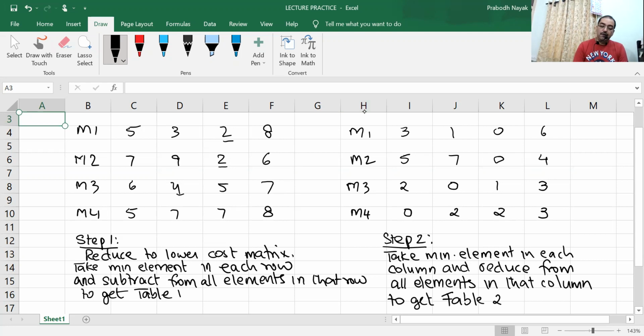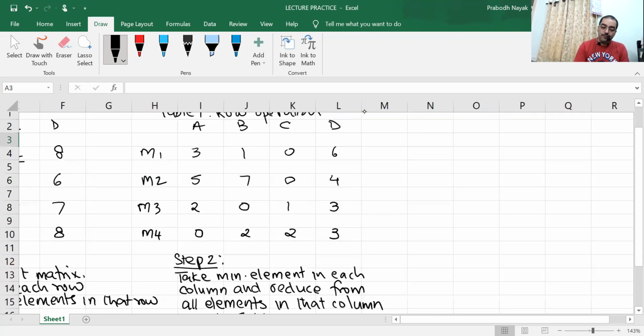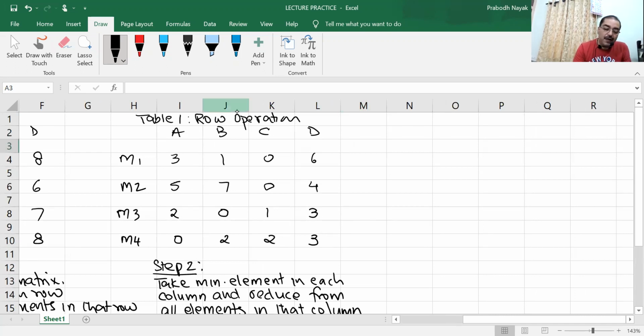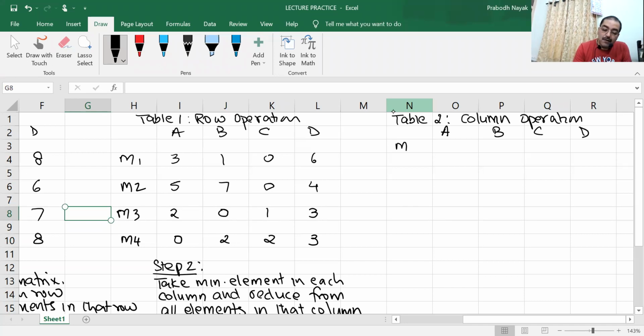Okay. So now let us take table 2. We'll draw table 2. And we will be writing here for table 2 column operation. So A, B, C, D, M1, M2, M3, M4.